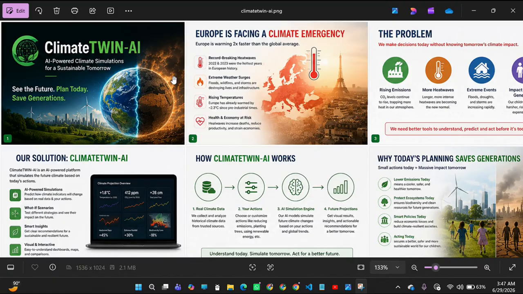Basically, Climate Twin AI provides AI-powered climate simulations for a sustainable tomorrow. Our motto is: see the future, plan today, save generations.